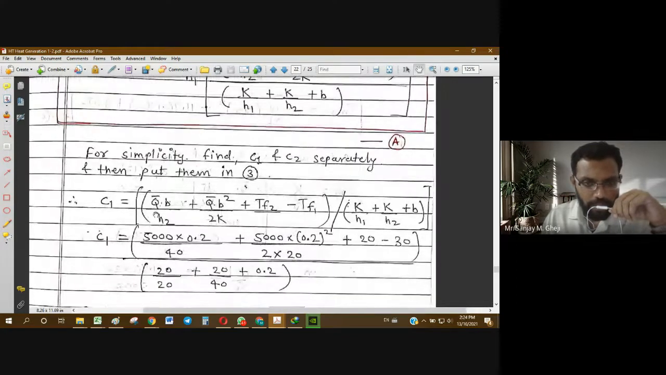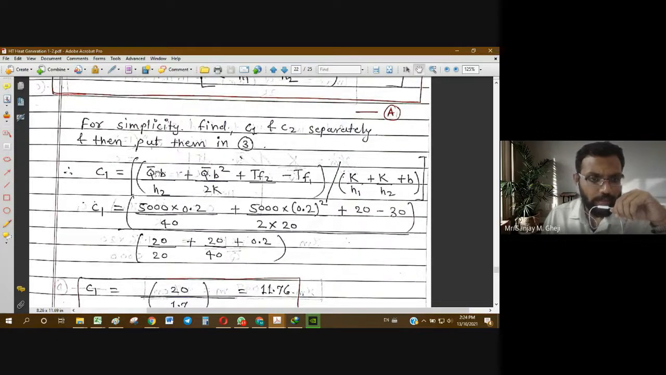So C1 is this, we have taken it down again. Now we will directly put in the values. C1 equal to q bar, in SI units it will be 5000 watt per meter cube, into B. The thickness is 20 centimeter, so in meters it is 0.2 meters, divided by H2, which is 40 watt per meter square Kelvin, given in SI units. Then plus q bar b square by 2k. So q bar is 5000, b square is 0.2 square, divided by 2 into k, which is 20. Then tf2 is 20 and tf1 is 30. So those are put in.